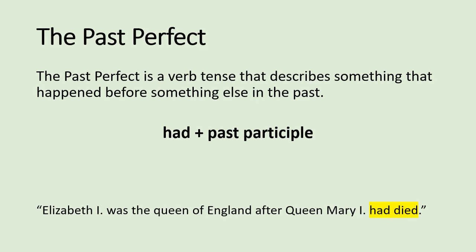The sentence, after Queen Mary I had died, Elizabeth I was the Queen of England, would mean the same thing as the sentence you see here before you. The only thing that matters is that the part of the sentence that has the past perfect in it, the had plus past participle, is the part that happened first.